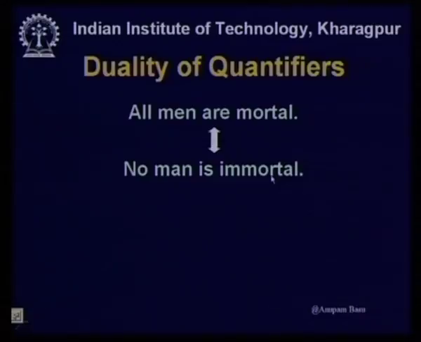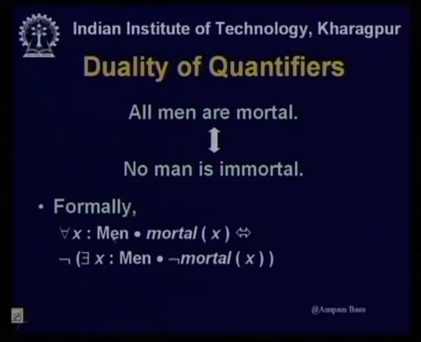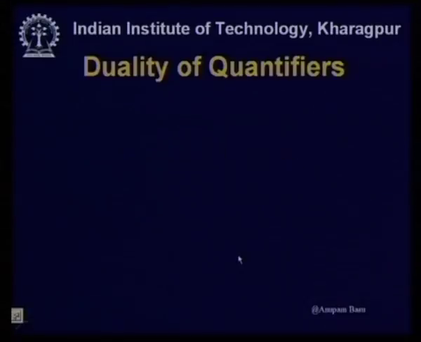Formally, for all x, men x implies mortal x is equivalent to there does not exist an x such that men x and not mortal x. So, I can always do that.